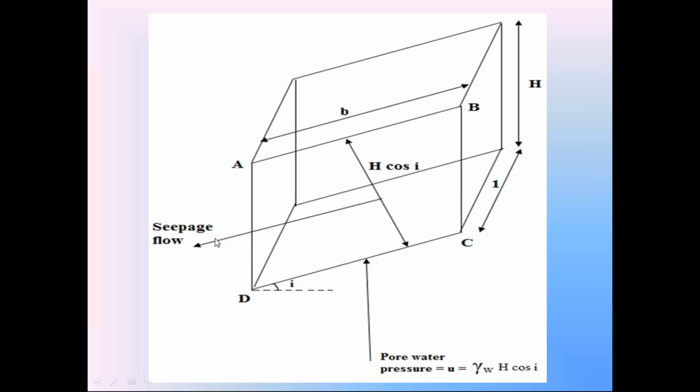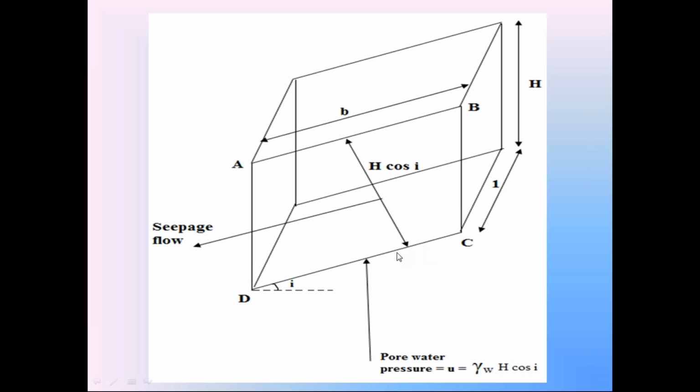Because of this seepage flow, the entire soil in the prism is subjected to pore water pressure. The magnitude of the pore water pressure is gamma w, unit weight of water, into the height of the soil prism perpendicular to direction of seepage flow, h cos i.